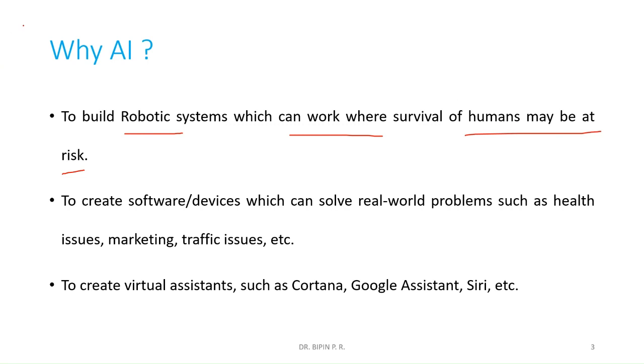So we can give intelligence to the robotic system, so that the robotic system goes there and does the work for human beings. Then, these are some of the applications: to create softwares or devices which can solve real world problems such as health issues, marketing, traffic issues. Wherever we require artificial intelligence, we can make use of AI there.